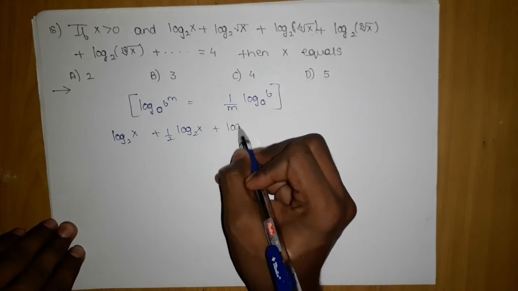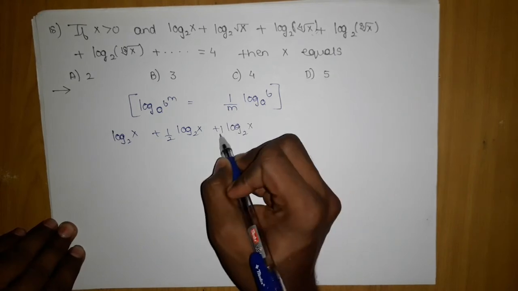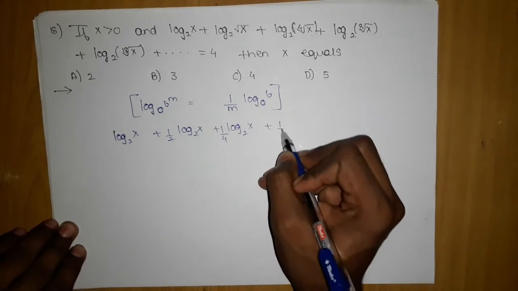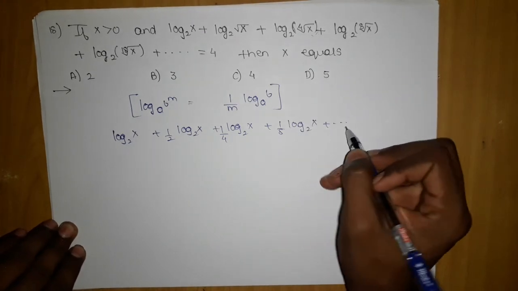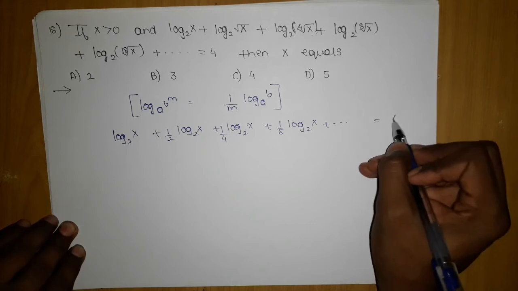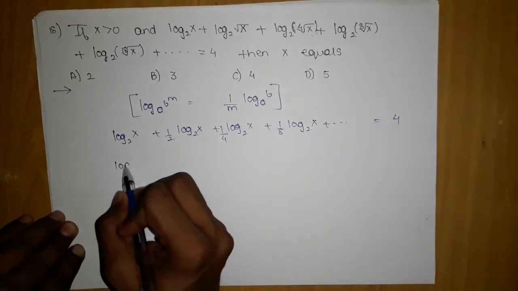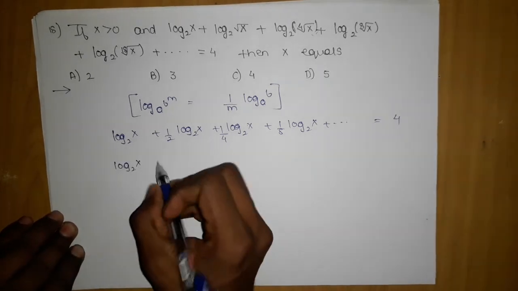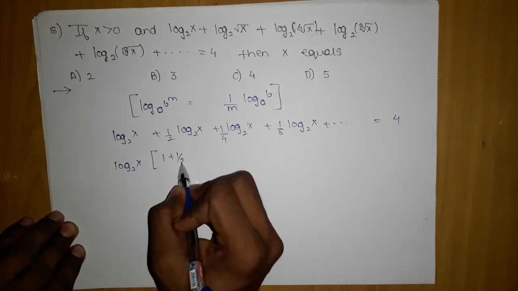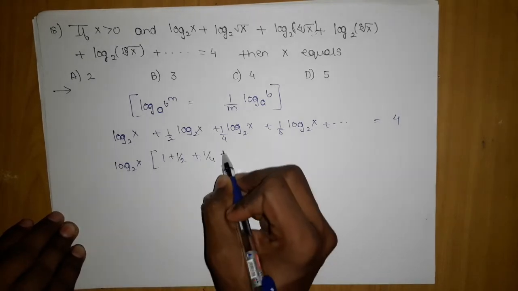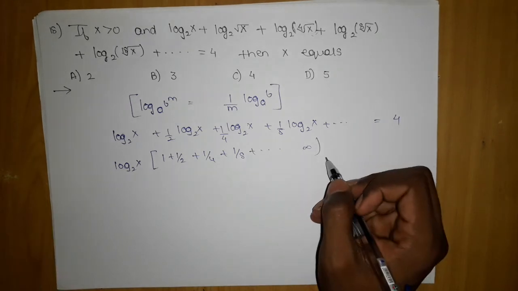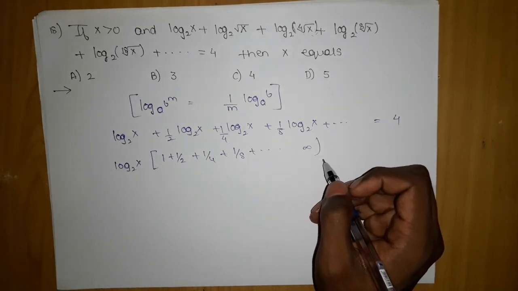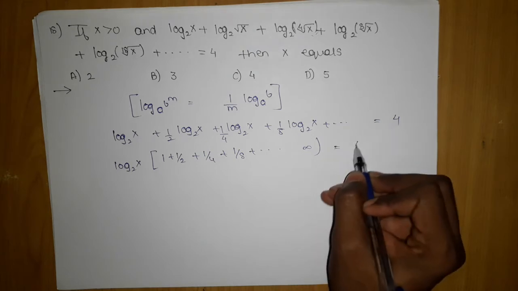This I can write as 2 log 2 to the base x, then 4 log 2 to the base x, 8 log 2 to the base x, and so on, equal to 4. So I take log 2 to the base x common, and I am left with 1 upon 2, 1 by 4, 1 by 8 and so on, equal to 4.